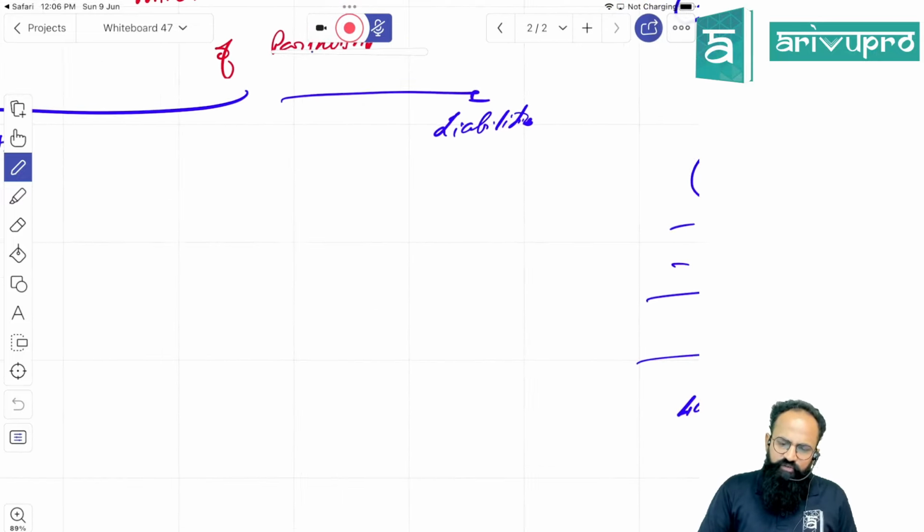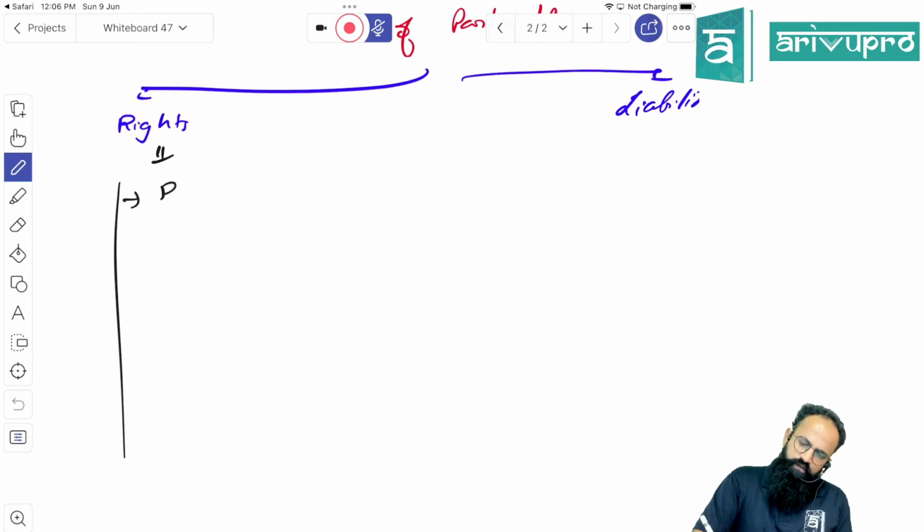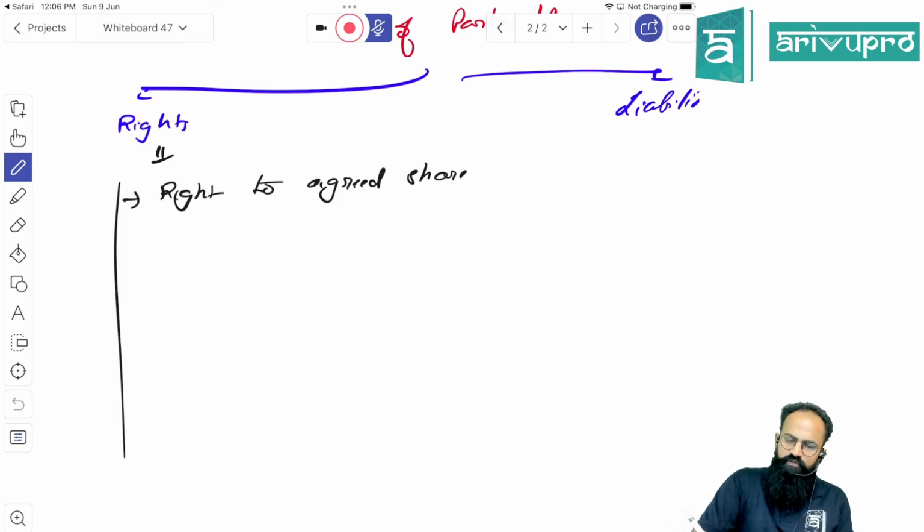Rights and liabilities of a partner. Right to agreed share of profits.